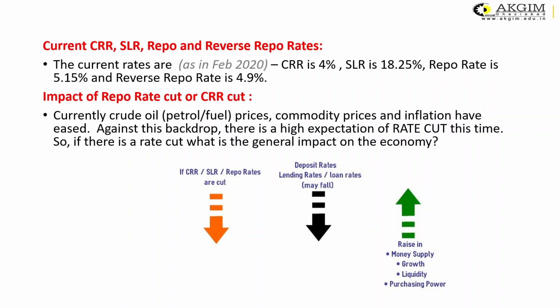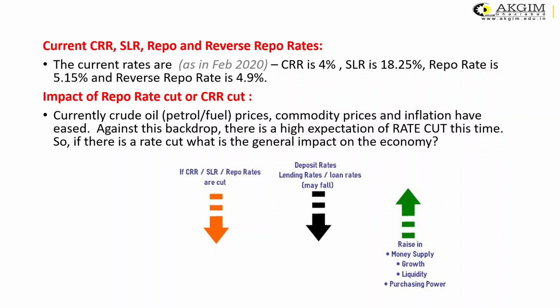They charge less from the general public, and when the general public have loans available at lesser rates, they take a greater number of loans from the banks. That means their standard of living may increase with the help of the loans. There would be more money supply in the economy, more circulation of money, and that will result in growth, liquidity and good purchasing power.